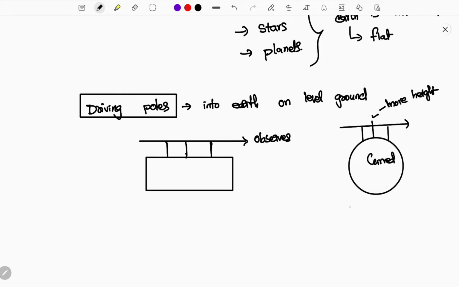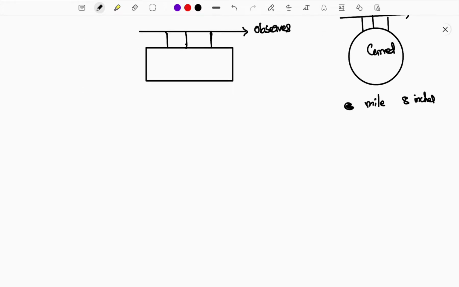For every mile, there is an 8 inch change, and this will vary from place to place. This can be observed only on flat surfaces. In engineering observations, only on flat surfaces can we observe this phenomenon. It is not evident in hilly or plateau locations, because the terrain is difficult and uneven. Only on flat surfaces do the engineers observe that the poles are of the same height, but even after fixing them they appear to be of different heights by view. This is because of the curvature of the earth.